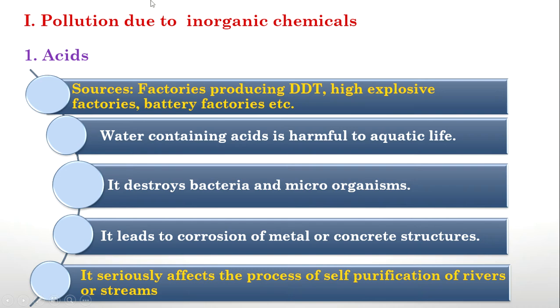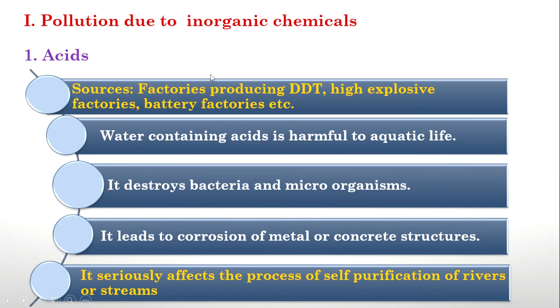First one is pollution due to inorganic chemicals, and in that the first category is acid. Acid is released from factories producing DDT, high explosive factories, battery factories, etc. So all these factories will release acids, which is harmful to aquatic life and destroys good microorganisms and bacteria in water. It leads to corrosion of metals. When that kind of water is exposed to some metals, what will happen? It will corrode that metal and concrete structures. It seriously affects the process of self-purification of rivers and streams. So all these are the bad effects of acids which are released from factories.